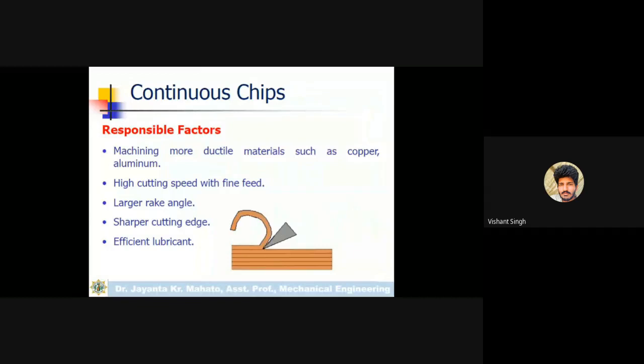Sufficient lubricant is also required because in the case of continuous chips, the removed chips and the tool will be in contact for a long time and frictional heat will generate. So to reduce this frictional heat, efficient lubricant is required.